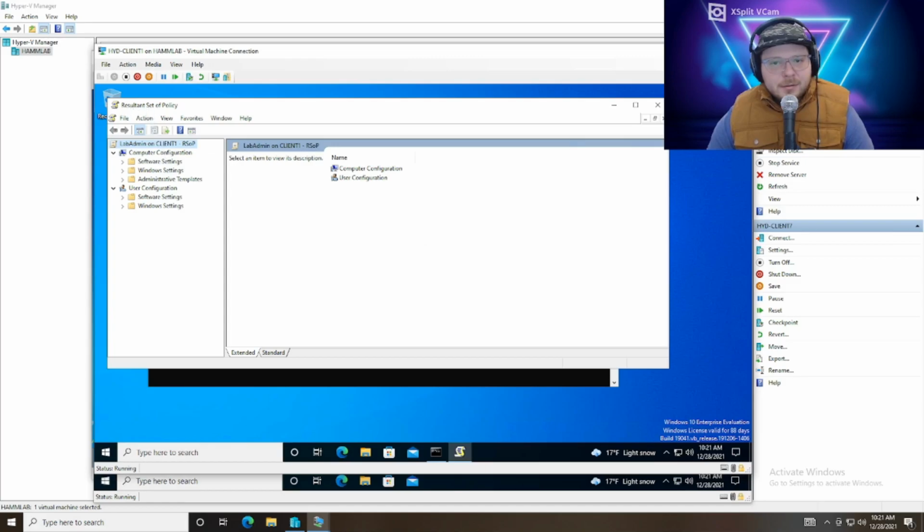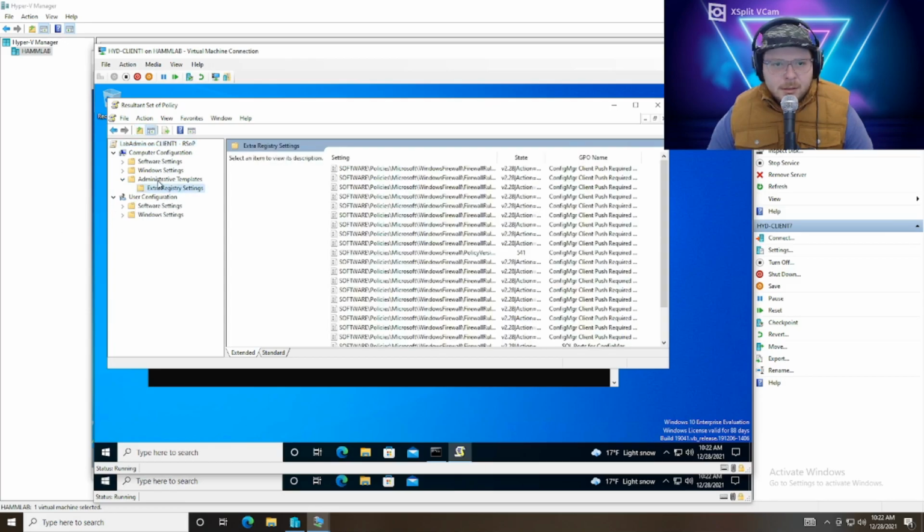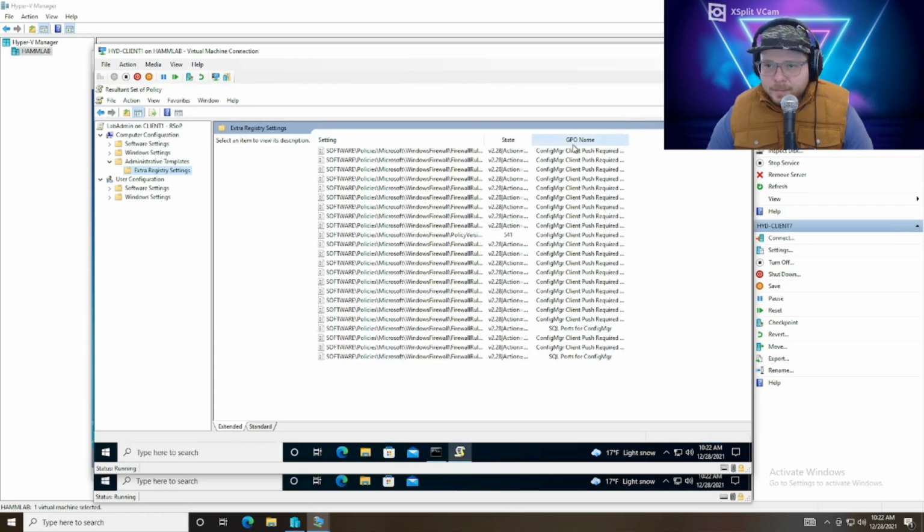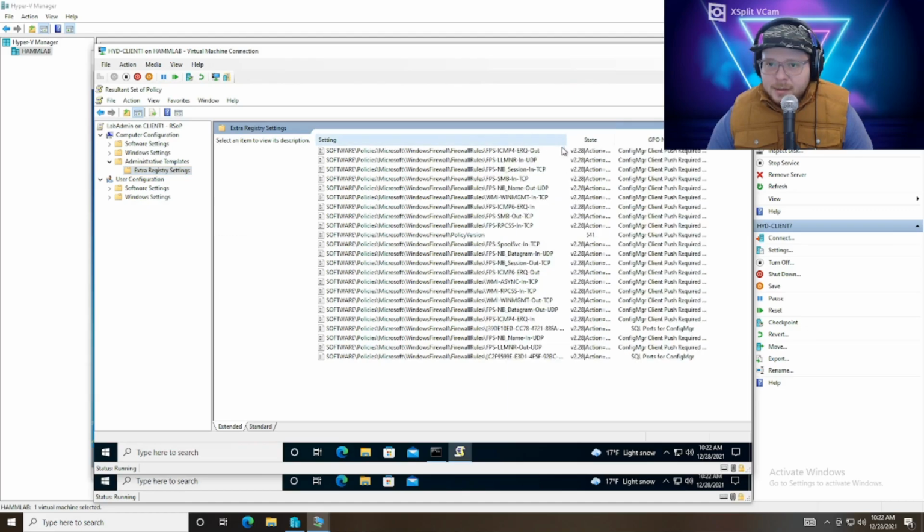So now if we look at our extra registry settings here, so Administrative Templates, Extra Registry Settings, we can make this full screen, but we can see everything we pushed out. So Configuration Manager client push required firewall rules, that's what I named mine.